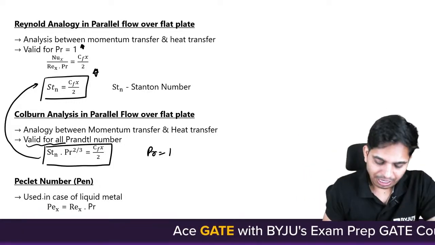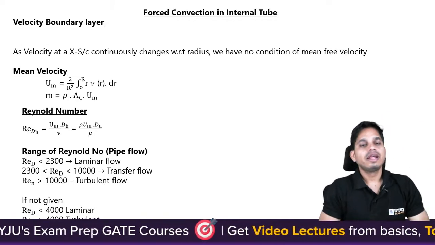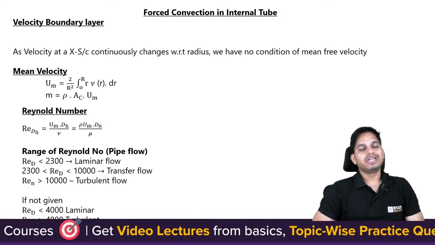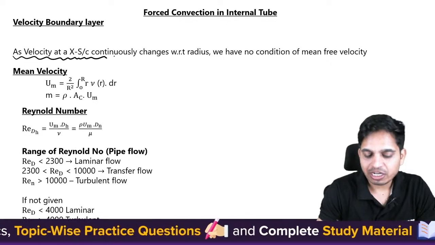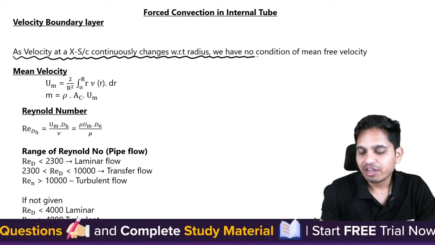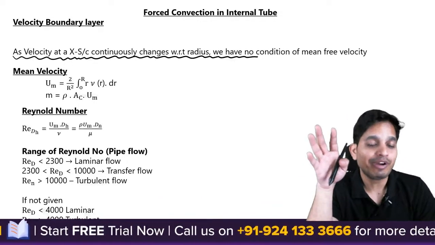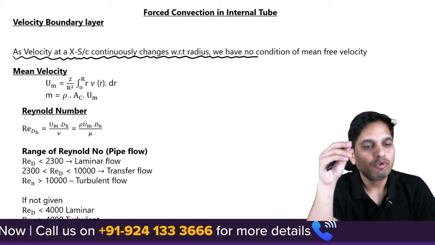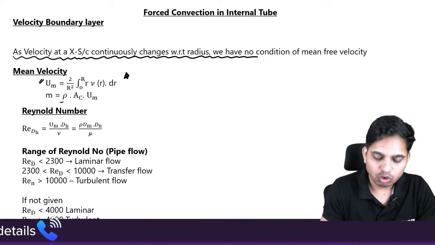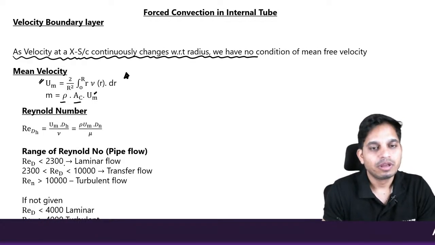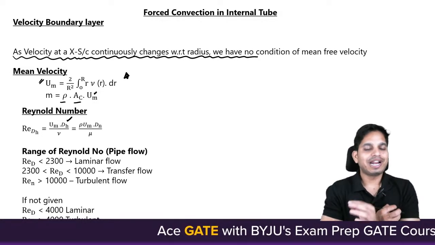Got it? Now the Peclet number is given as Reynolds number into Prandtl number. Next is internal tube flow. Here, as velocity at a cross section continuously changes with respect to radius, we have no condition of mean free stream velocity. In internal tubes, it never reaches free stream velocity. Therefore, we have to find the average velocity or mean velocity, and this is given by this. Mass flow rate is rho A times mean velocity. Here Reynolds number is given by hydraulic diameter. How to calculate hydraulic diameter, I'll tell you in 1 minute.